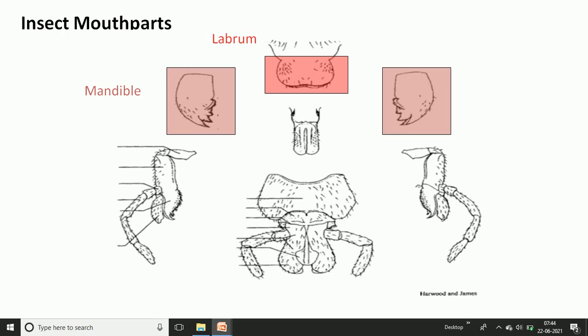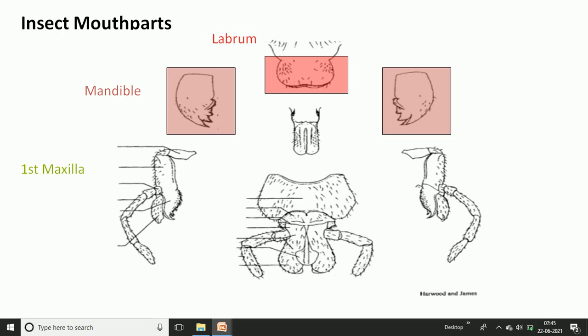The inner margin of this mandible is the denticulate margin, and this denticulate margin helps in crushing the food material. The mandibles are attached with two strong muscles, the adductor muscle and the abductor muscle. The adductor and abductor muscles help in the strong movement of the chewing and biting process. They act as the function of the mandibles.